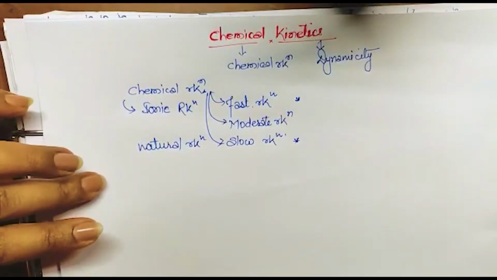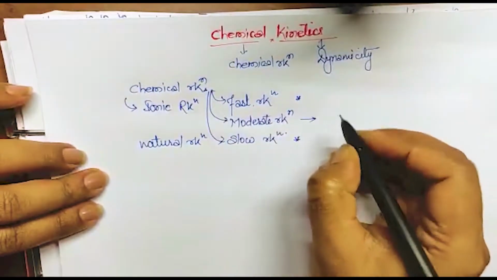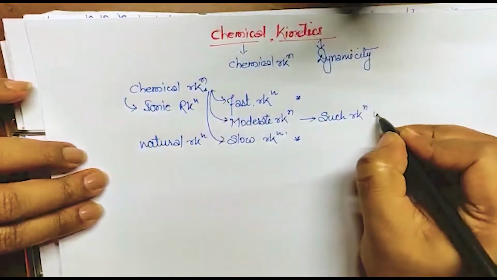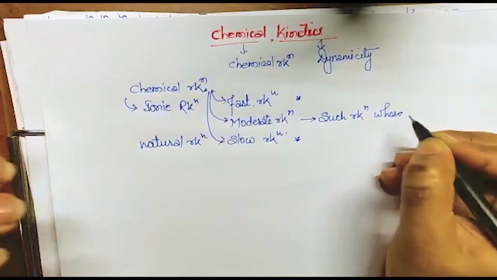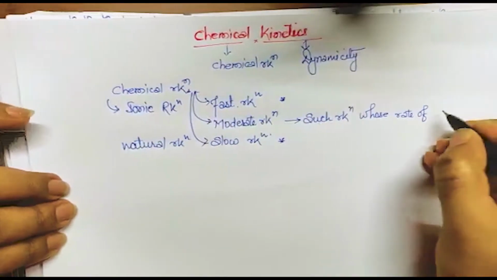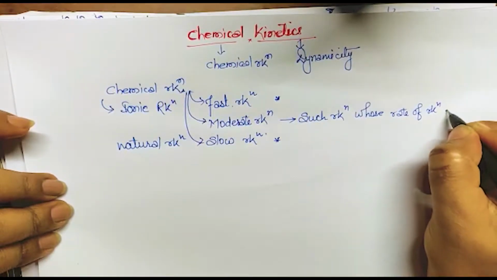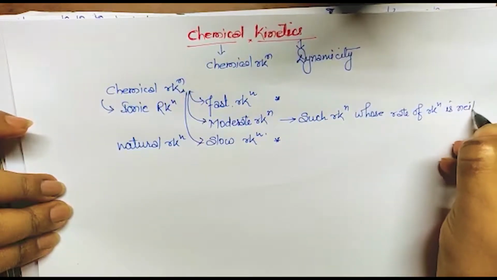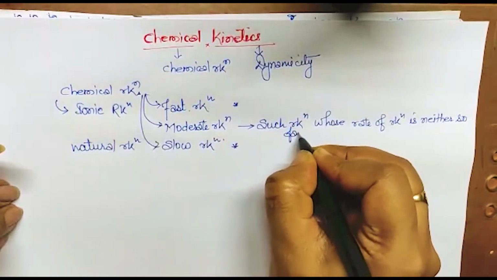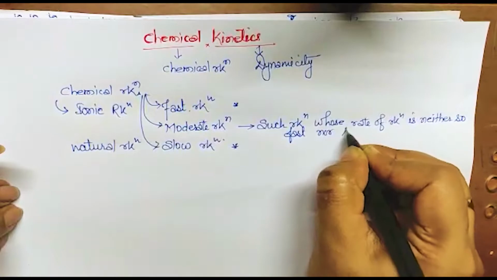Okay, moderate reactions are such reactions whose rate of reaction, that means the way to complete, is neither so fast nor so slow.